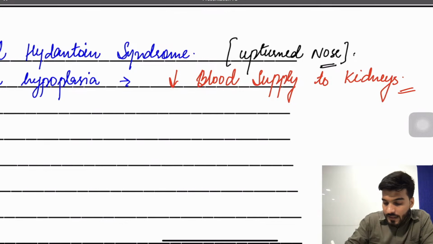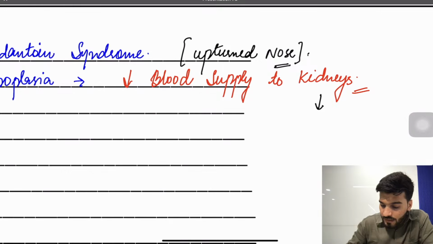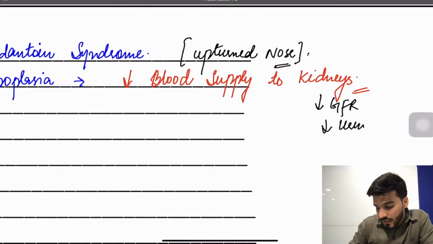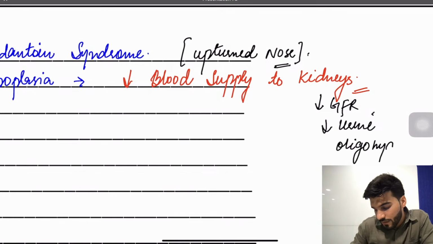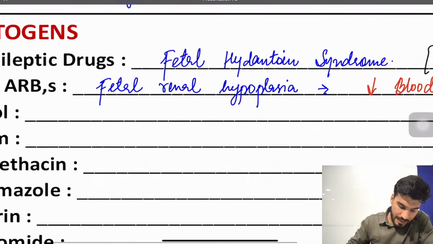So there is decreased blood supply to kidneys, the GFR is decreased, urine is decreased, and the patient is having oligohydramnios. Is that clear? Yes. Now third one is going to be alcohol.